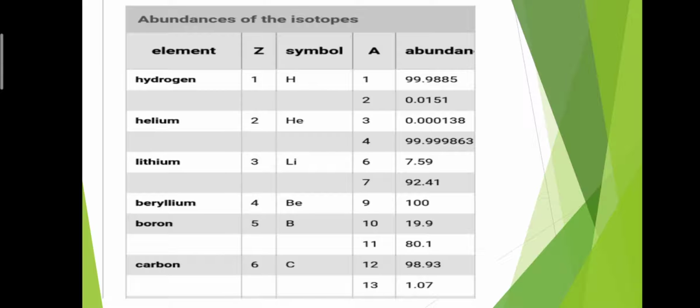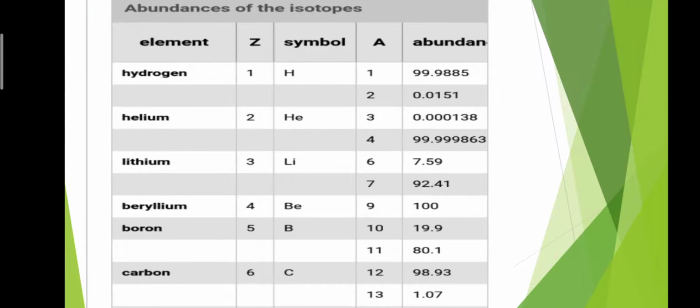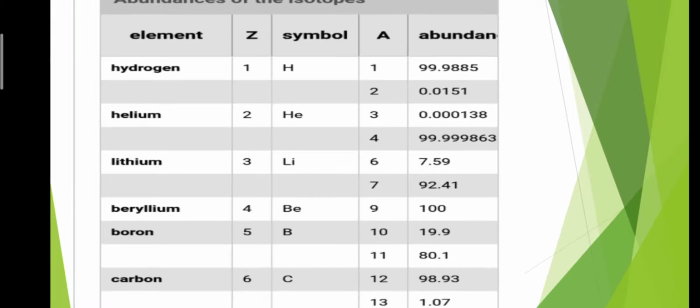Now, the abundances of isotopes of some important elements. Hydrogen, atomic number 1, symbol H, atomic mass 1, abundance 99.9885%. Atomic mass 2, abundance 0.0151%.